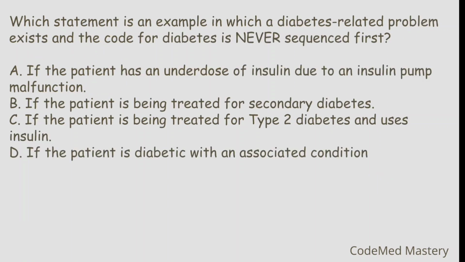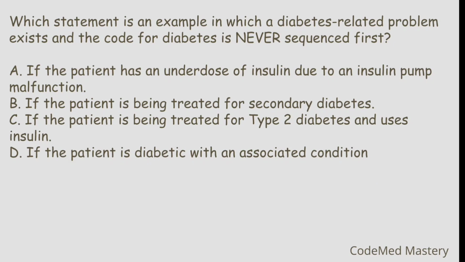Next question. Which statement is an example in which a diabetes related problem exists and the code for diabetes is never sequenced first? Option A, if the patient has an underdose of insulin due to an insulin pump malfunction. Option B, if the patient is being treated for secondary diabetes. Option C, if the patient is being treated for type 2 diabetes and uses insulin. Option D, if the patient is diabetic with an associated condition. You will find the answer for this in your ICD book, Chapter 4, Endocrine, Nutritional and Metabolic Diseases.